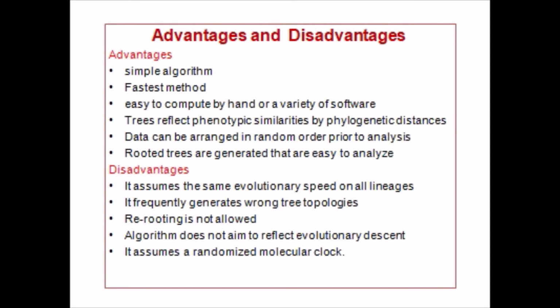The disadvantages are: it assumes the same evolutionary speed on all lineages. It frequently generates wrong tree topologies. Rerooting is not allowed. The algorithm does not aim to reflect evolutionary descent. It assumes a randomized molecular clock.